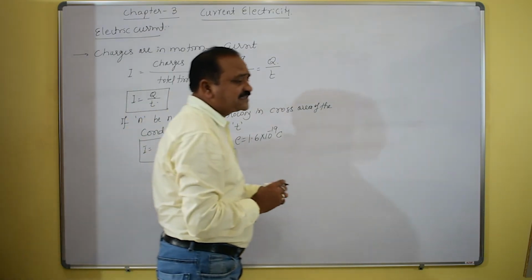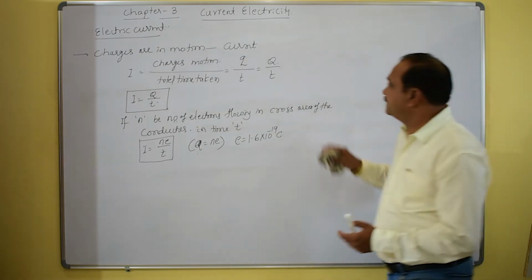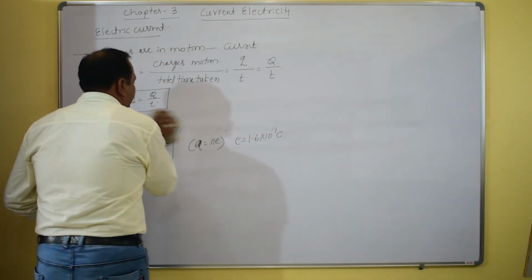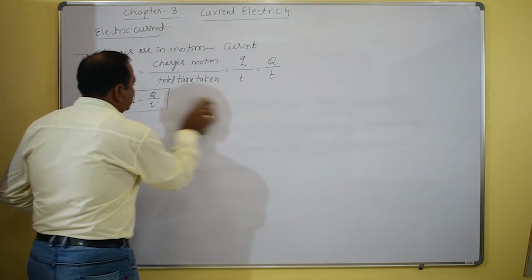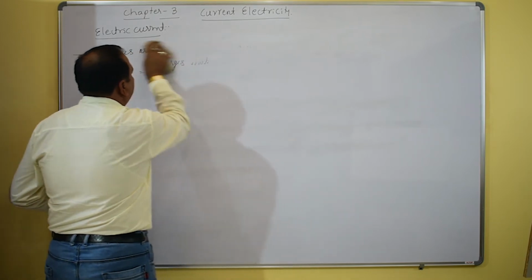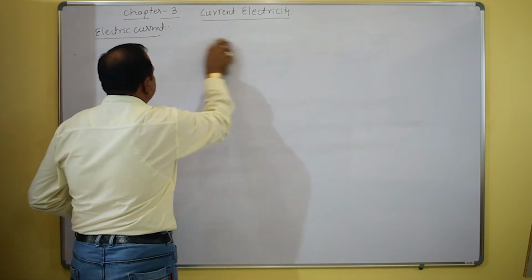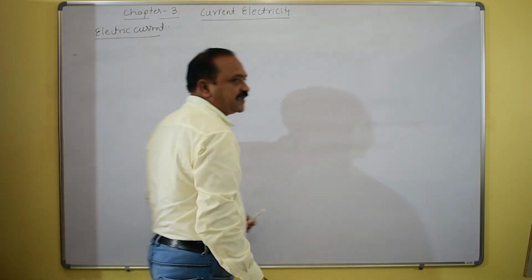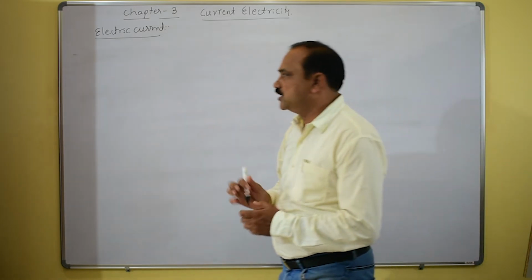Also, in this concept of electric current, suppose delta Q amount of charge flows through some cross-section area in a very small time delta t. Then we get the basic concept of average current.